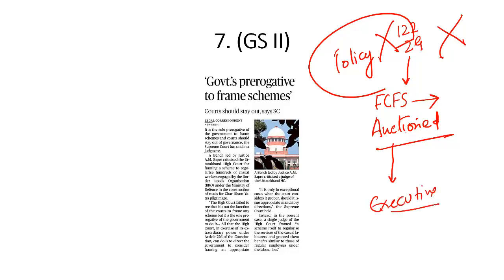The executive has the prerogative to frame policies, programs and schemes. Why should the Supreme Court interfere on whether the government should have followed a first come first served policy or auctioned the spectrum? In various judgments, the Supreme Court made it clear that the judiciary should not enter into the domain of the executive and should not question the policy making of the executive, because policy making ultimately is the job of the executive under the theory of separation of powers.